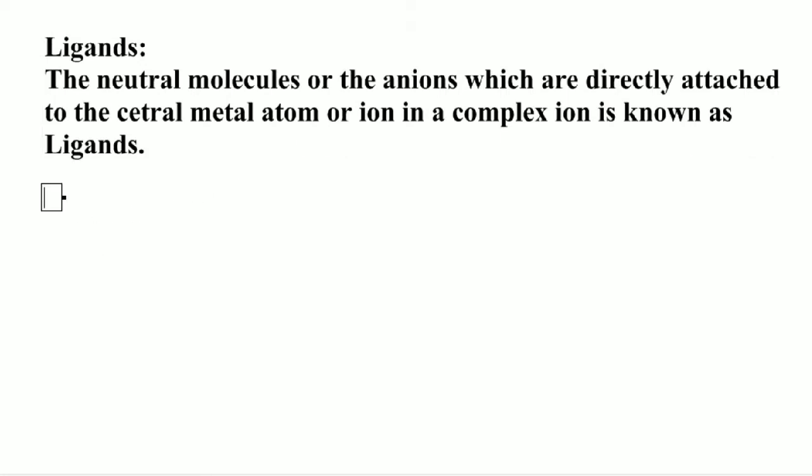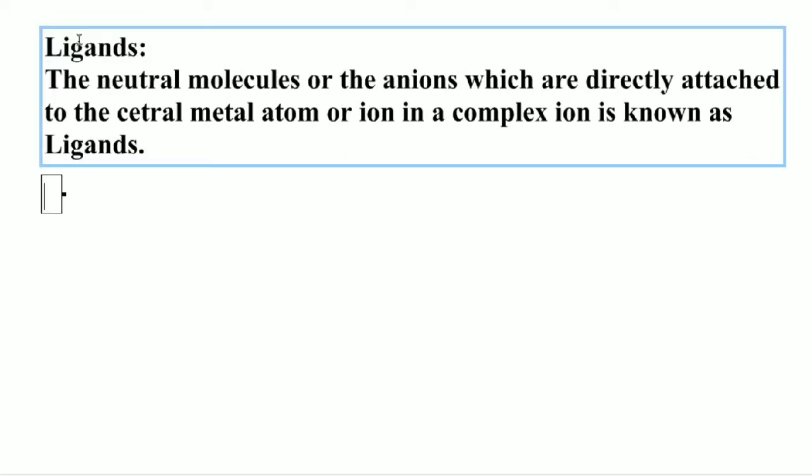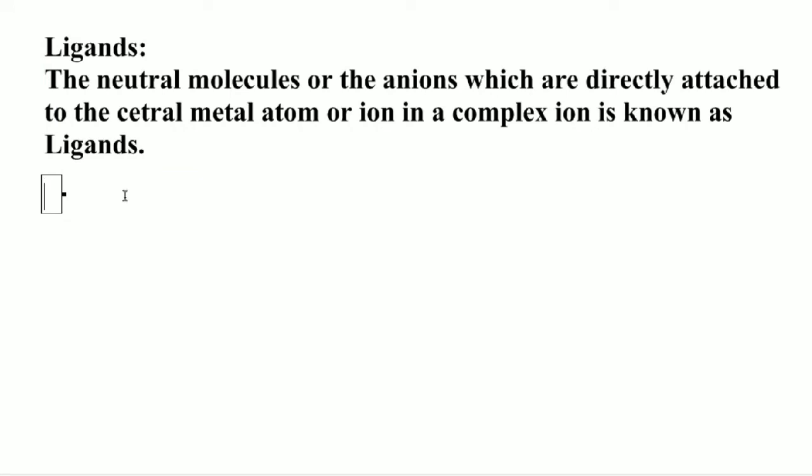Hence the ligands should have at least one lone pair of electrons. Free ligands must have a pair of electrons which do not participate in bonding.